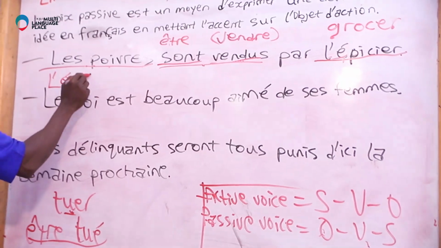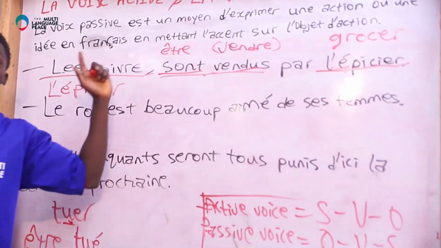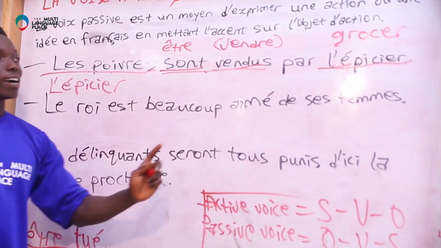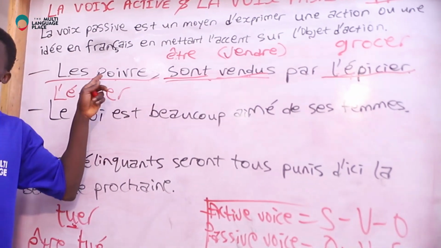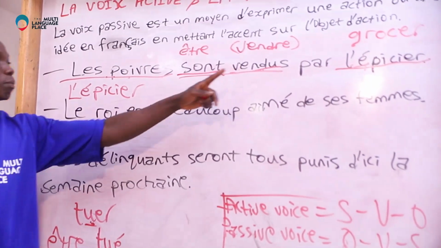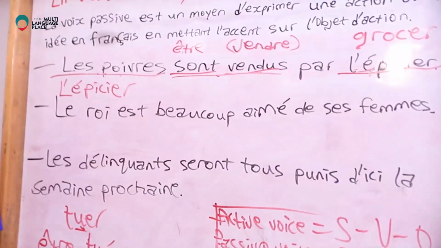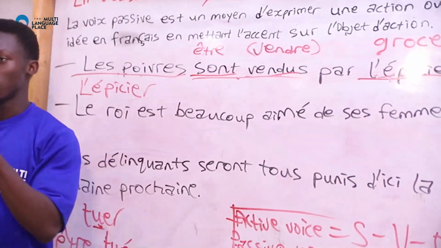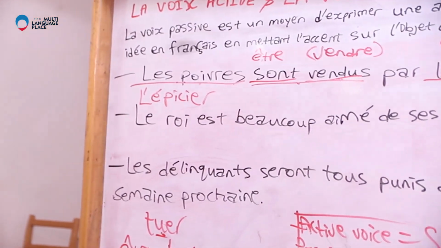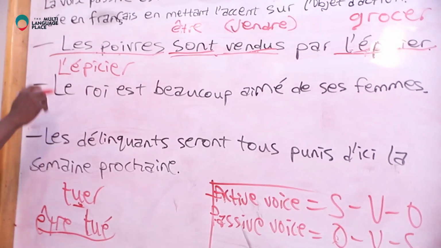You take this back here. L'épicier is the real subject in active voice. Remember, épicier is the person that is selling this pepper. So, épicier is the real subject in active voice. Remember, we are not transforming active voice to passive voice now. Instead, we are reversing the process. We are transforming sentences in passive voice to active voice.